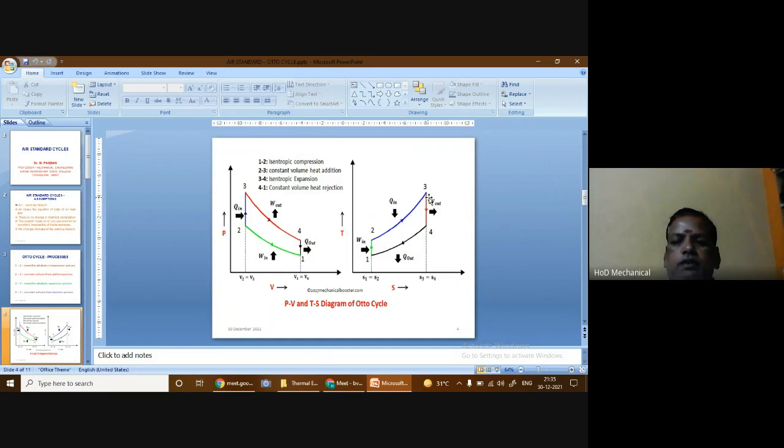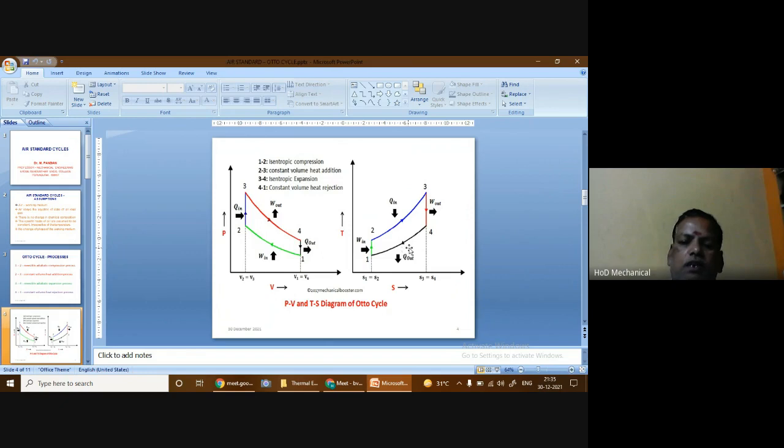Then the next process is 3 to 4. That 3 to 4 is the reversible adiabatic expansion process. Here also there is no heat exchange from the system into the surroundings or from the surroundings into the system. So heat exchange is equal to 0, and when heat exchange is 0, there is no change in the entropy. So S3 will be equal to S4. But there is a drop in the temperature and a drop in the pressure during this process. Then at the end of the expansion process, the blow down process takes place.